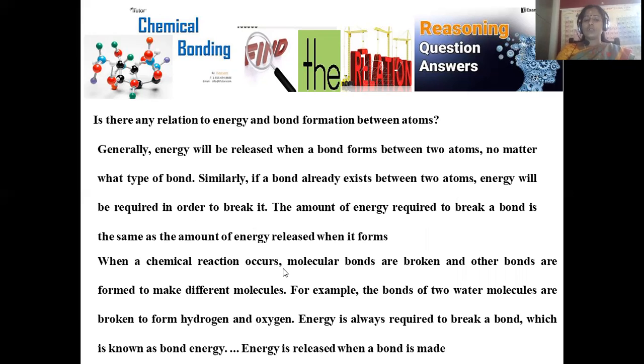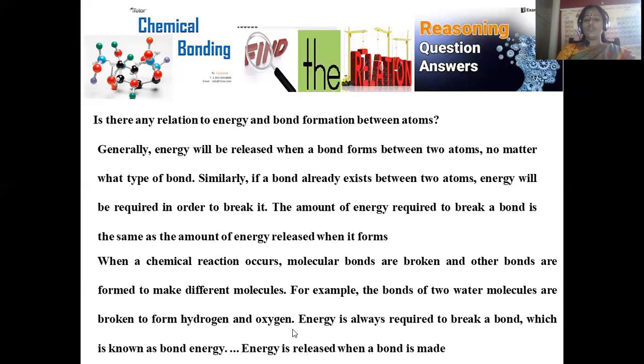When a chemical reaction occurs, molecule bonds are broken and other bonds are formed. Already existing bonds will be broken and new atoms are coming, new reactants are coming, they get combined and new bond formations are possible in different manner. Different kinds of molecules are able to form, and their energy requirement is also different. For example, bonds of water molecules are broken to form hydrogen and oxygen.